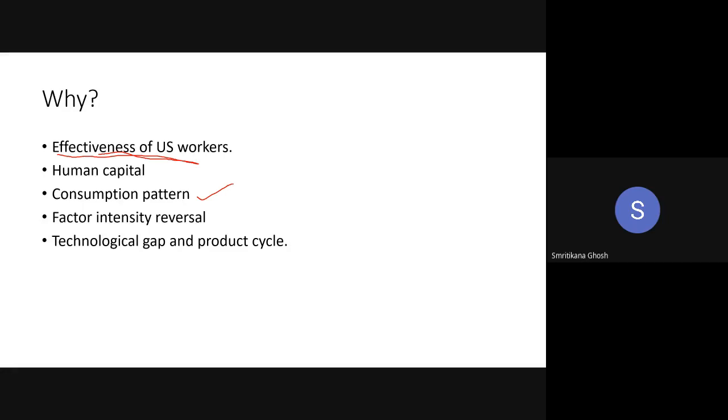So your demand is more than supply in your own economy. So there is excess demand for the capital intensive commodity, and that is why you have to import capital intensive commodities from the rest of the world. Okay. Any problem with this? No, ma'am.